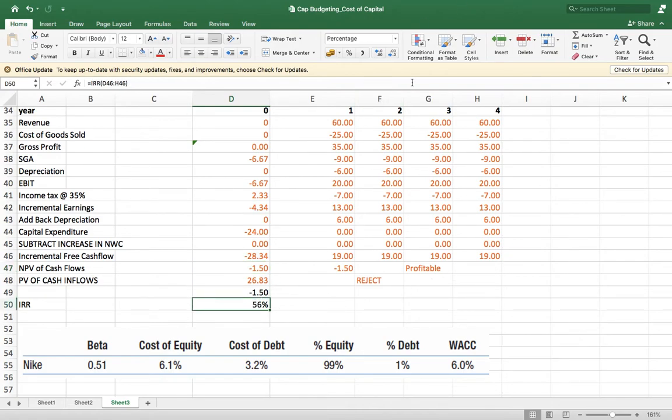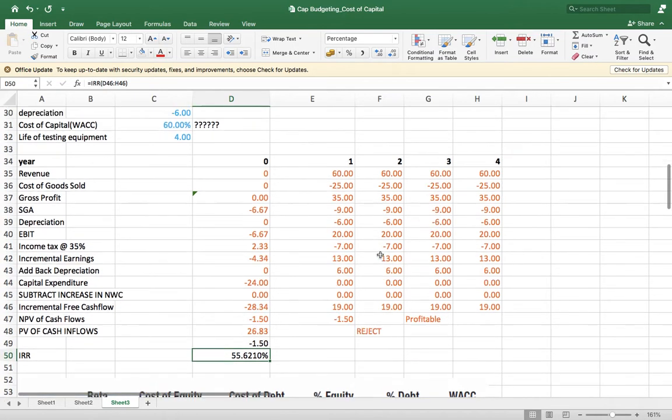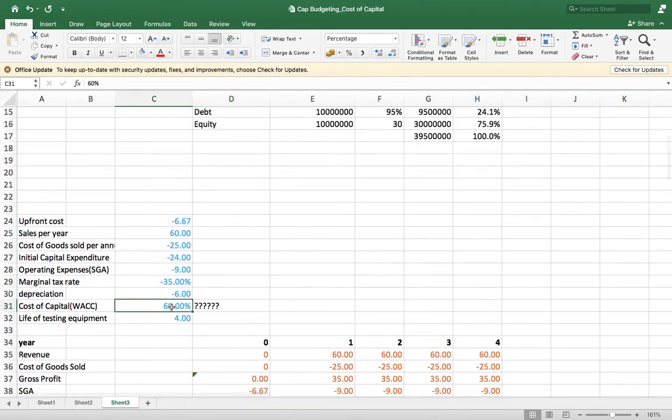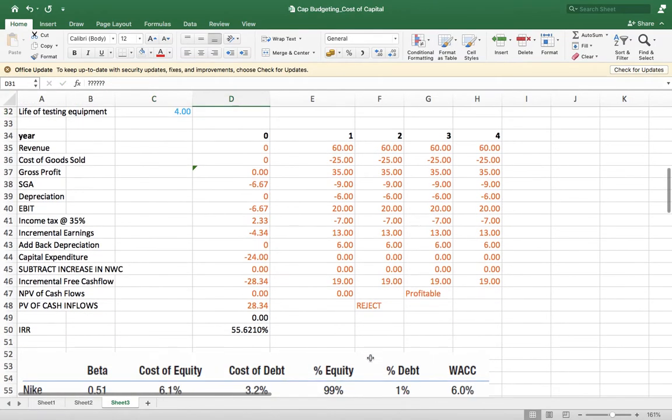IRR always increases the percentage to some extent. Let us take 55.621 here, and see, the NPV comes to 0. What we learned in the IRR discussion is that IRR is the rate at which NPV becomes 0.